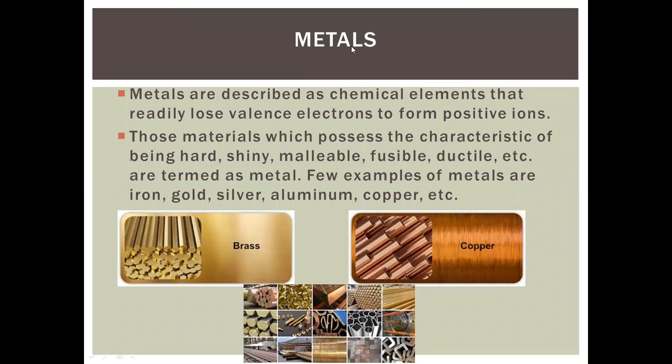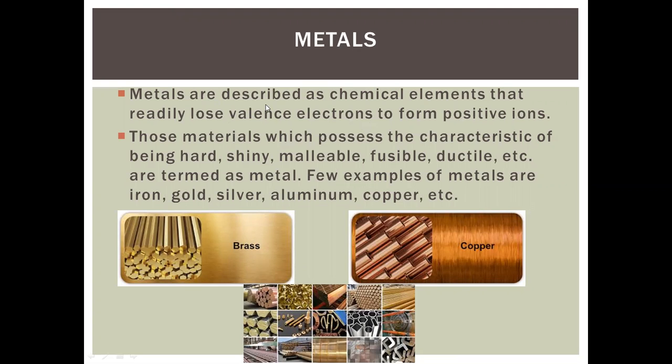So what are metals? Metals are mainly described as elements that have the capacity to lose electrons. It means all metal elements can give their electrons to other metals or non-metals.